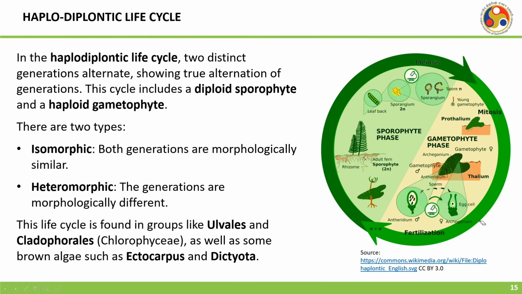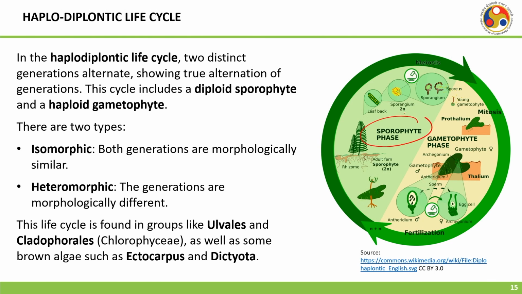The next is the haplodiplontic life cycle. So, you have both the haploid and the diploid here. In this haplodiplontic life cycle, two distinct generations alternate, showing the true alternation of generations. This cycle includes a diploid sporophyte and a haploid gametophyte.